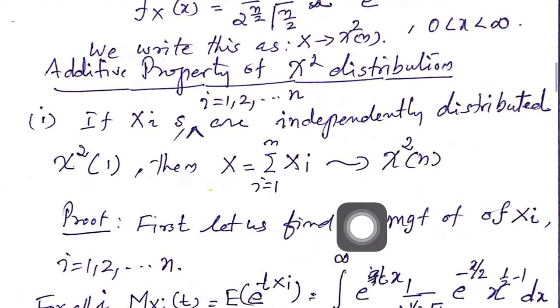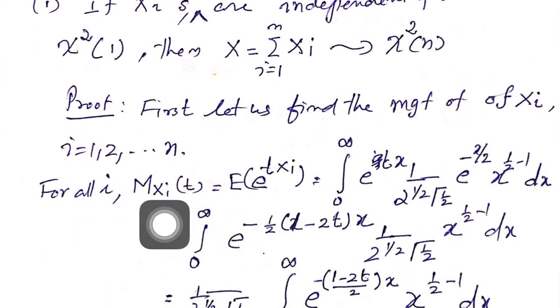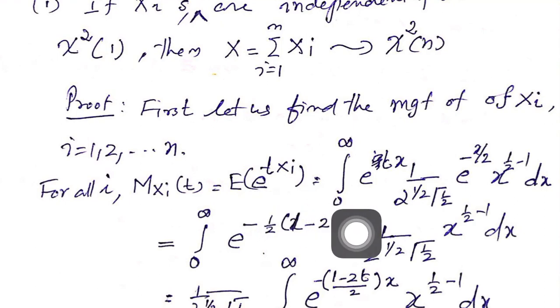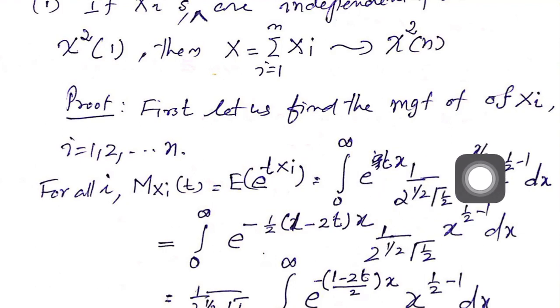So you first find the MGF of each xi, that is M of t, the expectation of e to the power of tx, which equals the integral from 0 to infinity of e to the power of tx into the PDF of the chi-square distribution with 1 degree of freedom.